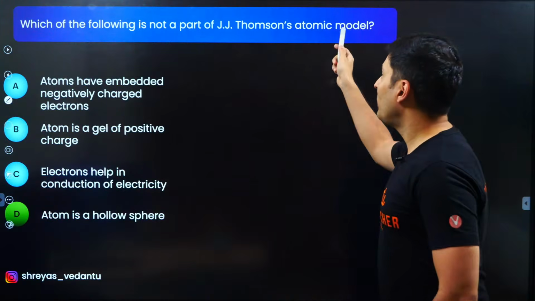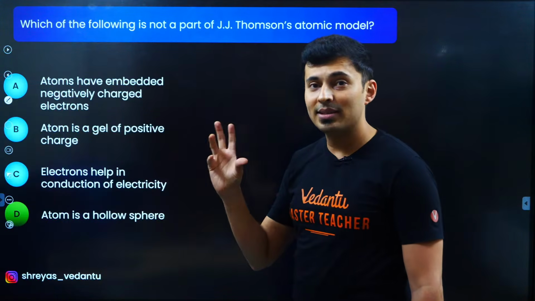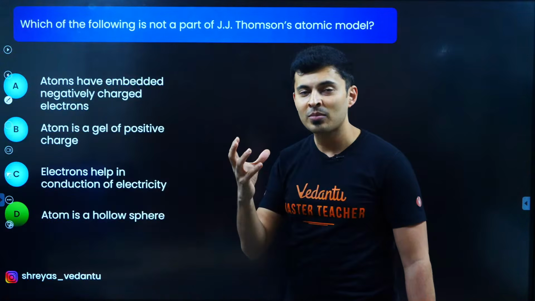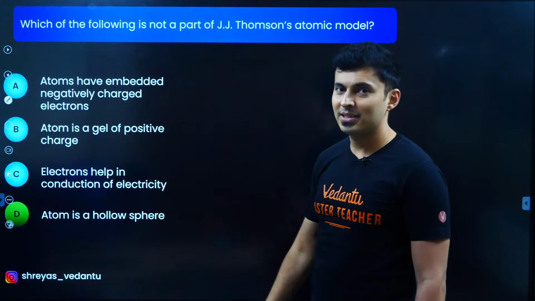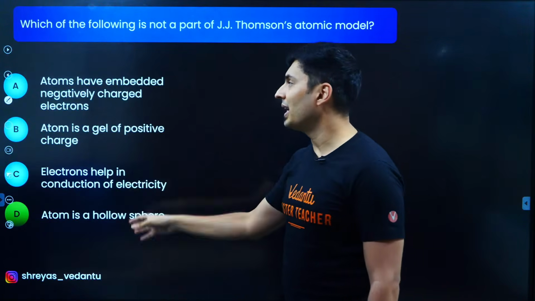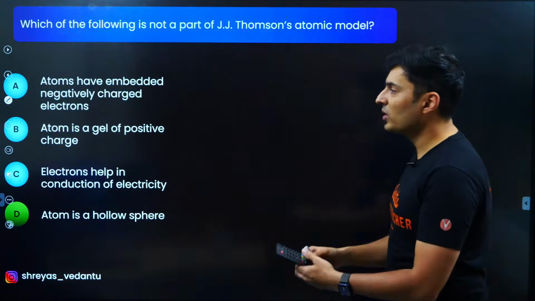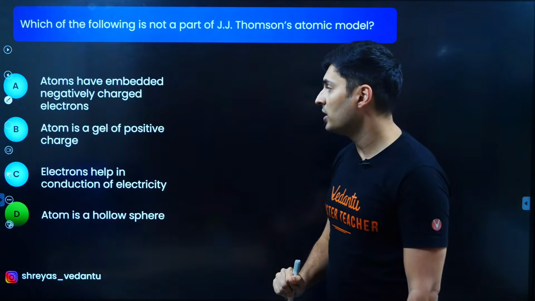Which of the following is not a part of Thomson's model? What did Thomson say? He said the atom is like a watermelon. Watermelon means completely full. It's not empty. So the option saying the atom is a hollow sphere is not a part of Thomson's model, because he said the atom is completely full. Atom is a gel of positive charge. Yes, the red part of the watermelon is the gel of positive charge.